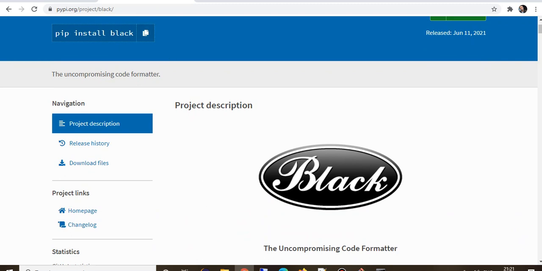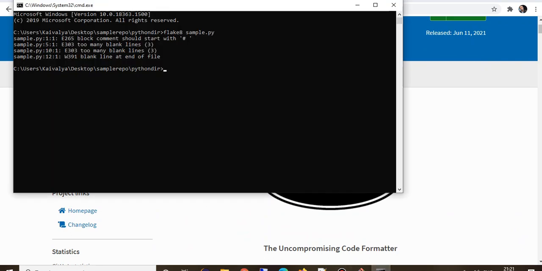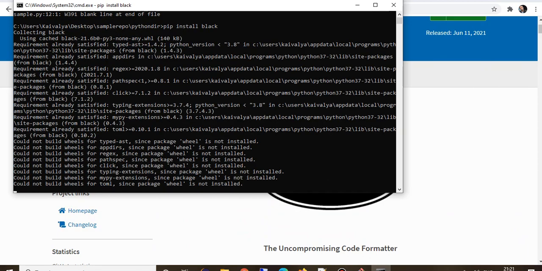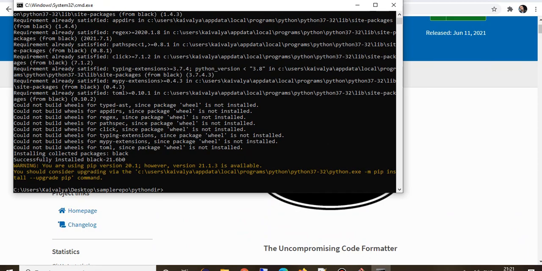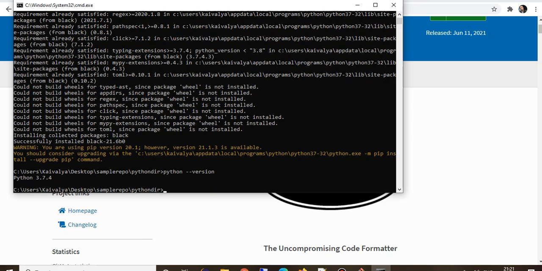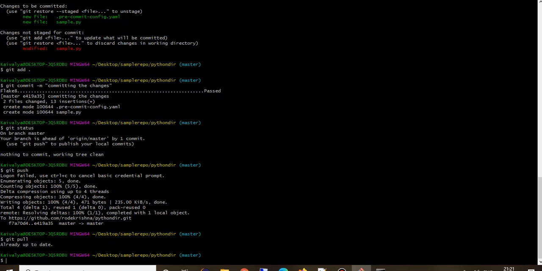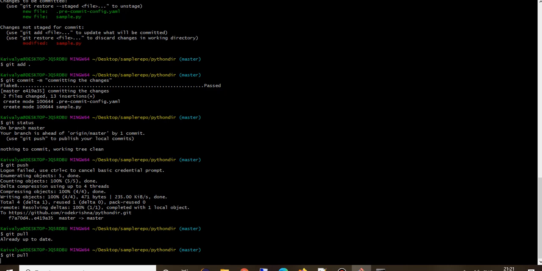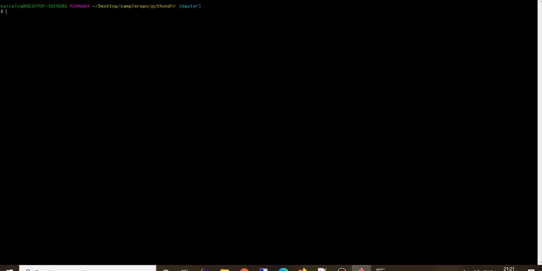First we will install it on my machine. Yeah, it got installed. Let me also check the version again. The Python version is 3.7.4 and black is also installed. So the next task is, we already have a repository, and let me take a pull again. Let me clear the screen.